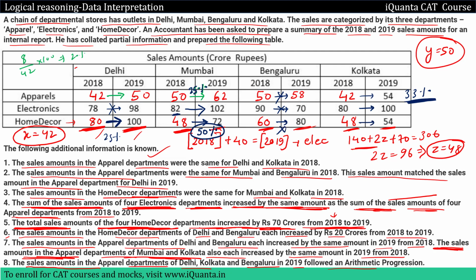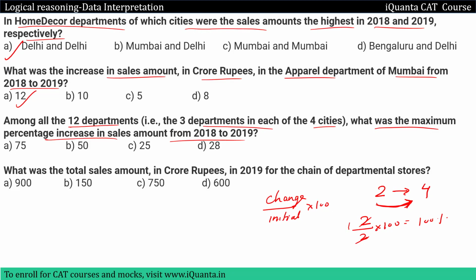We won't count this. 48 to 54, that means a change of 6 upon 48, the initial. So 1 by 8. 1 by 8 into 100 becomes 12.5. We won't count this. So the biggest percentage change that we are encountering from 2018 to 19 in any of the departments is over here, which is 50%. So let us check if we have 50% in the options. Yes, option B. Okay, so this is the correct answer.